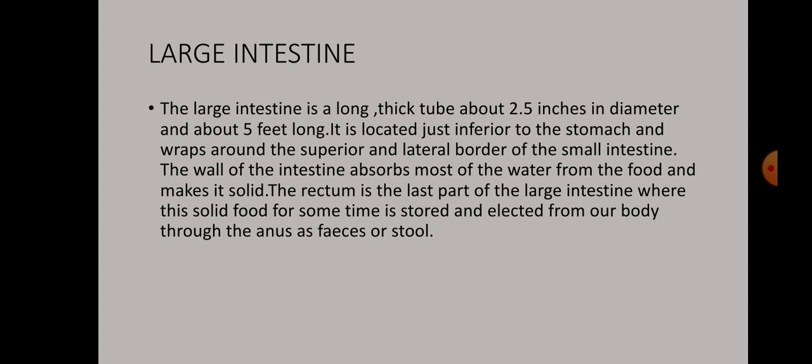The wall of the intestine absorbs most of the water from the food and makes it solid. So this is the most important function of the large intestine. It absorbs most of the water that is there in our food and makes it solid.